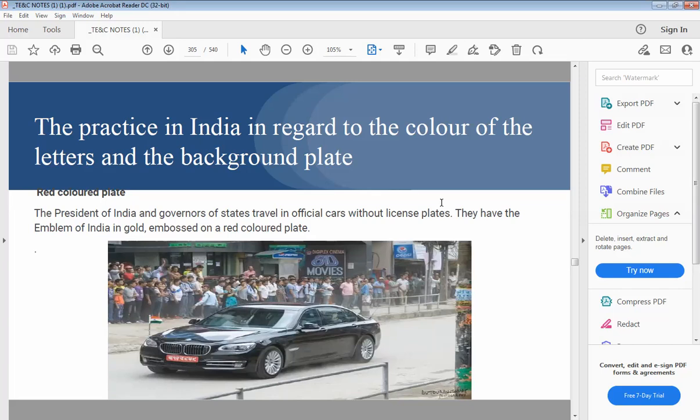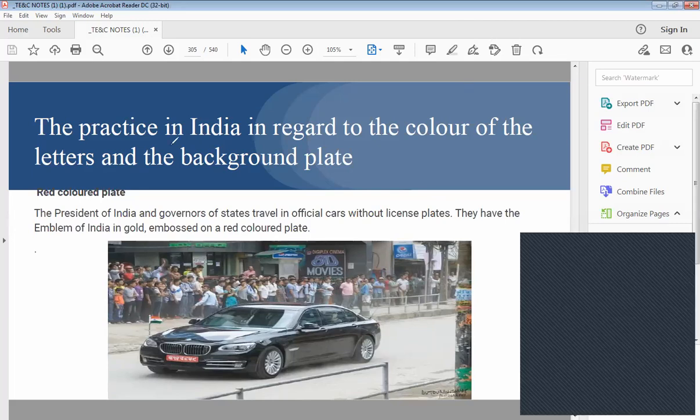Red color number plates. These are used by the President of India and governors of the states. They have the emblem of India in gold embossed on a red colored plate. So you can see here.